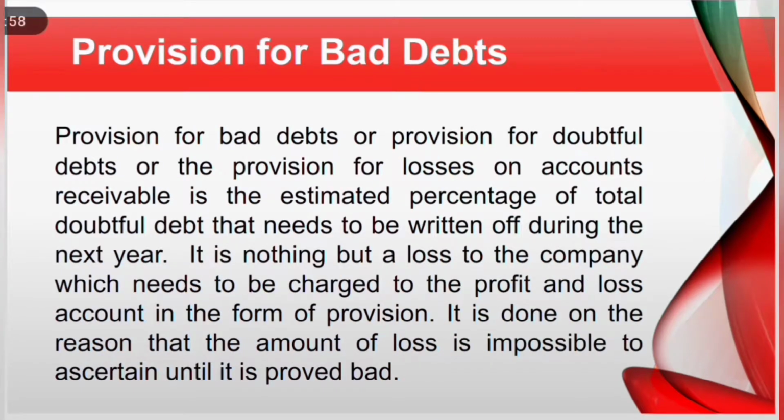Provision for bad debts. Provision for bad debts, or provision for doubtful debts, or the provision for losses on accounts receivable, is the estimated percentage of total doubtful debt that needs to be written off during the next year. It is nothing but a loss to the company, which needs to be charged to the profit and loss account in the form of provision. It is done on the reason that the amount of loss is impossible to ascertain until it is proved bad.